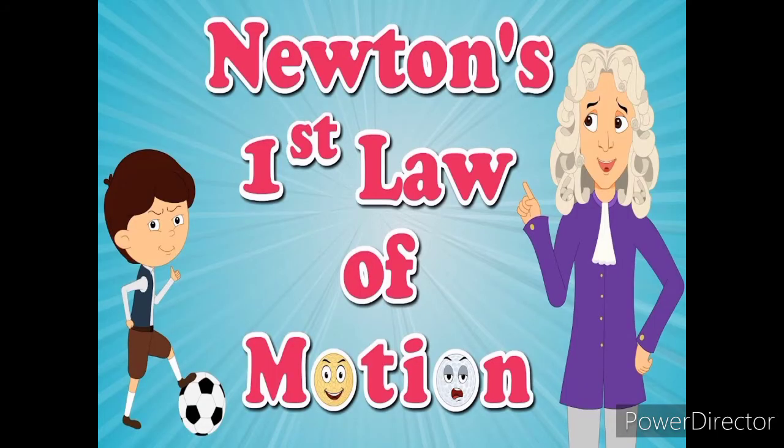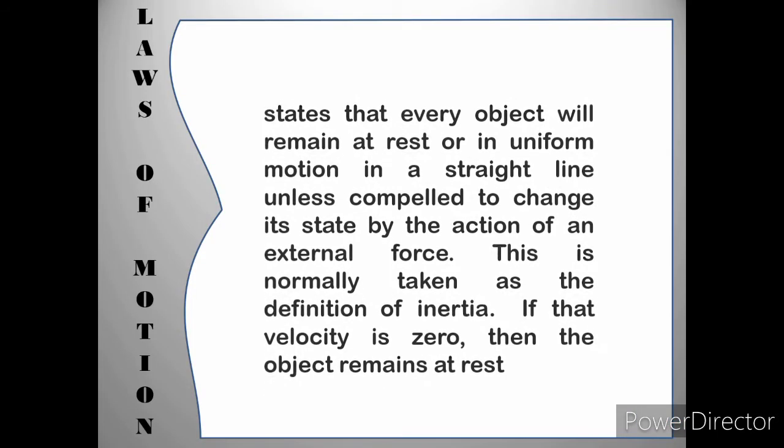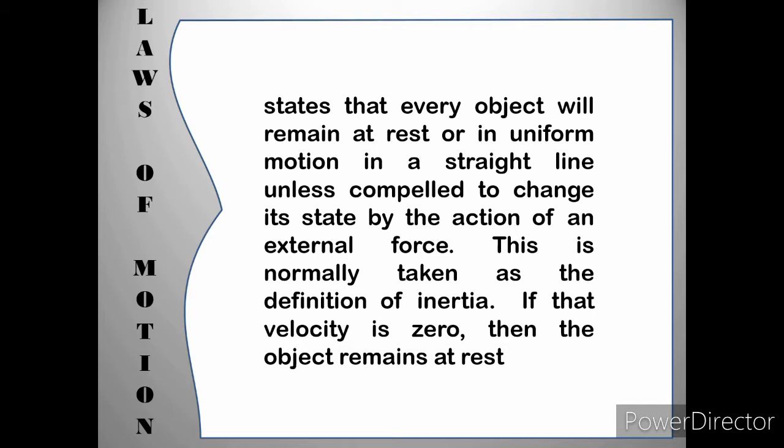The first law of motion states that every object will remain at rest or in uniform motion in a straight line unless compelled to change its state by the action of an external force. This is normally taken as the definition of inertia. If that velocity is zero, then the object remains at rest.